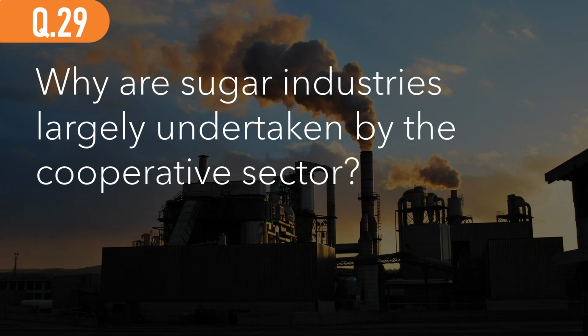Question number 29. Why are sugarcane industries largely undertaken by the cooperative sector? If you recall from the previous video, the cooperative sector is managed, owned, and operated by the producers of the raw material. And sugarcane industries are prevalently undertaken by the cooperative sector because they're creating a seamless network from the raw material to manufacturing and processing.